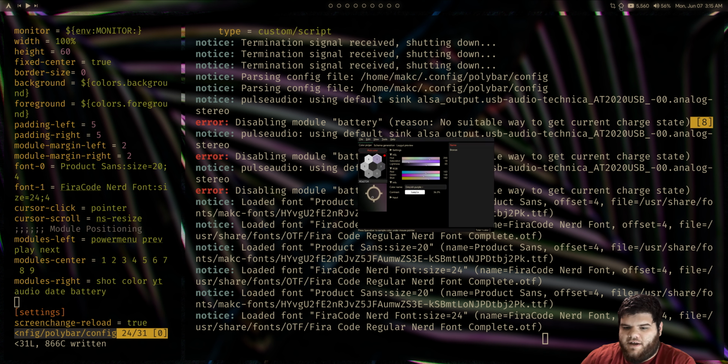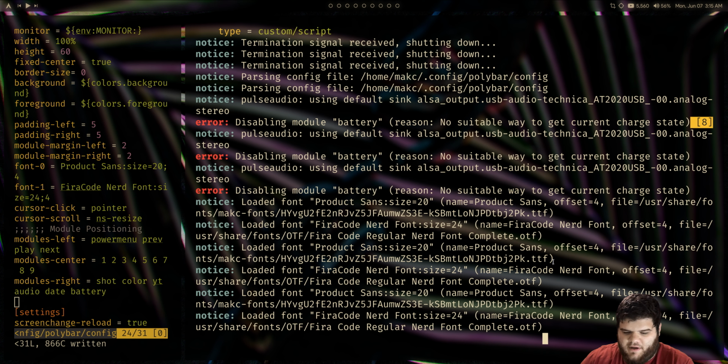Now if I click on this icon, it pulls up gpick, and we can do whatever we need to do with it, and then close it, and it's good. It just sort of sits there in the menu bar.